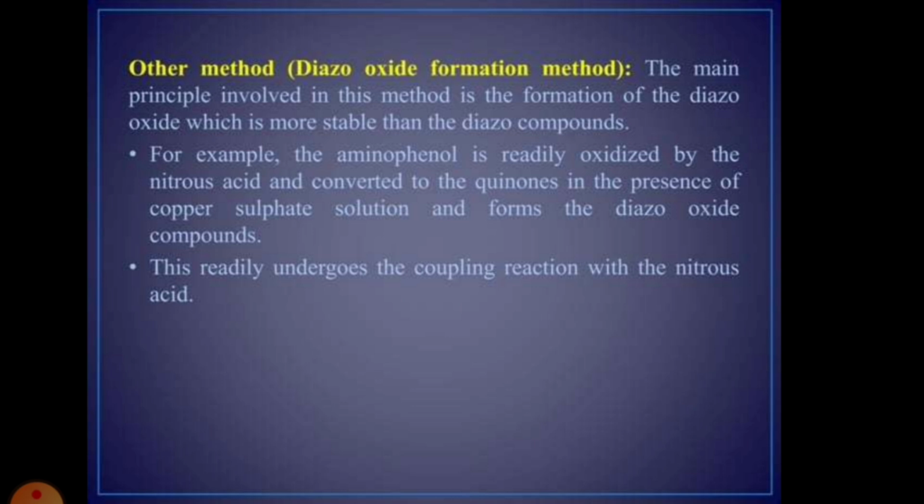Another method is the diazo oxide formation method. The main principle involved in this method is the formation of diazo oxide, which is more stable than the diazo compound. Example: aminophenol is readily oxidized by nitrous acid and converted into quinone in the presence of copper sulfate solution and forms the diazo oxide compound. They readily undergo coupling reactions with nitrous acid.